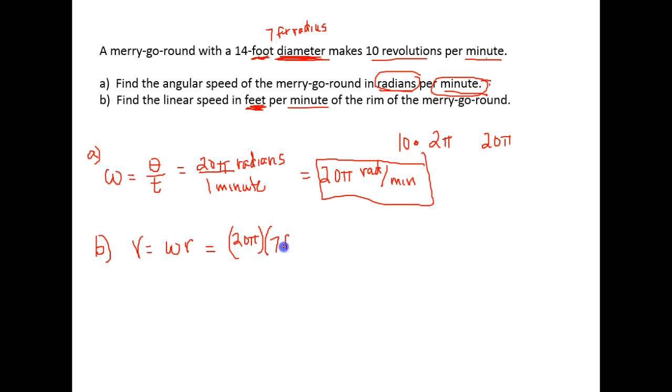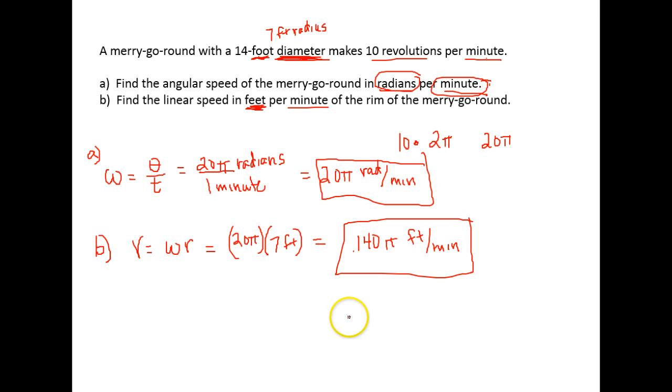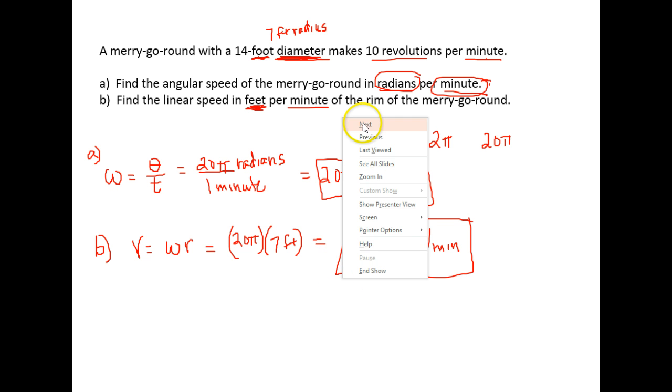So we have 20 pi radians per minute times 7 feet. That gives me 140 pi feet per minute. And if you want the decimal number for those, you can just calculate with your calculator, but exact answers a lot of times are better than rounded answers. All right, so we found the angular speed and linear speed. Which brings us to our last question.